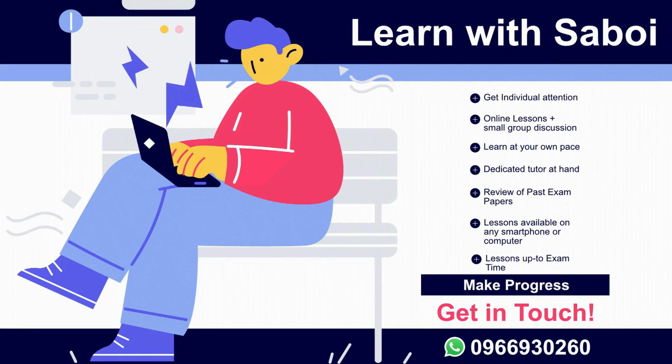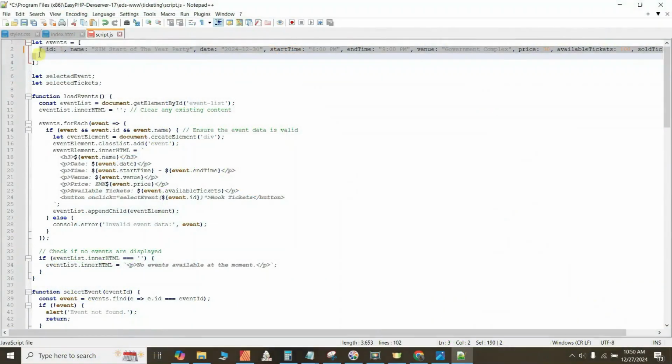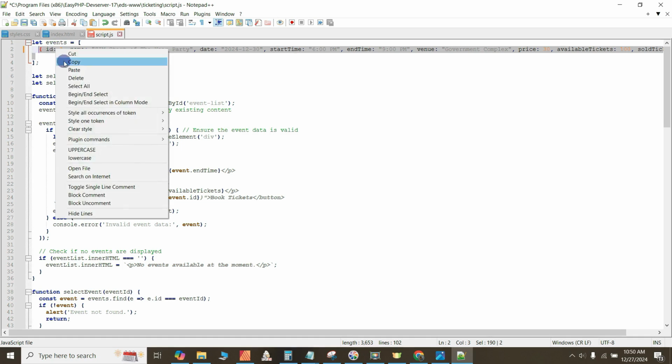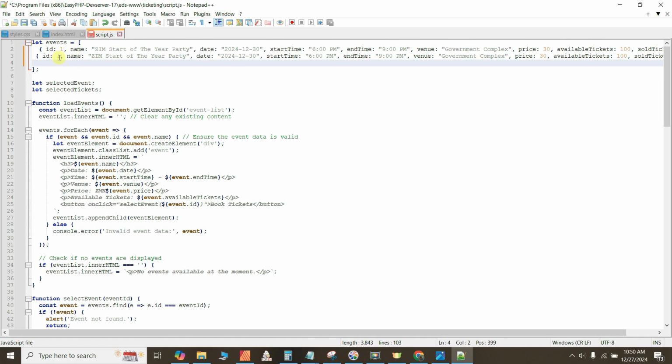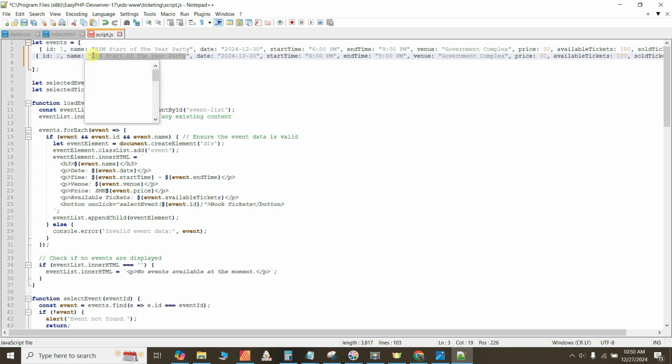Okay, fine. So let's add additional events right over here. So just copy that, and I'll just paste that here. And this is going to be event number 2. What event is it going to be? Let's call it Madala's soccer game. All right, Madala's soccer game.